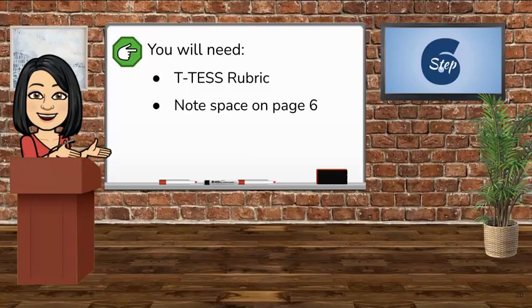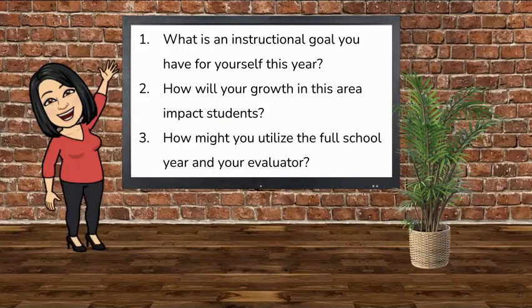Now it is time to move to step 6. You will have 10 minutes total to consider potential teacher professional goals and student learning outcomes that would positively impact your instructional practices and student outcomes for your classes. Reflect on these 3 questions. What is an instructional goal you have for yourself this year? How will your growth in this area impact students? And how might you utilize the full school year and your evaluator to help build your own capacity for the sake of student learning? This can be done as a group discussion or as an individual journal activity. Enjoy!